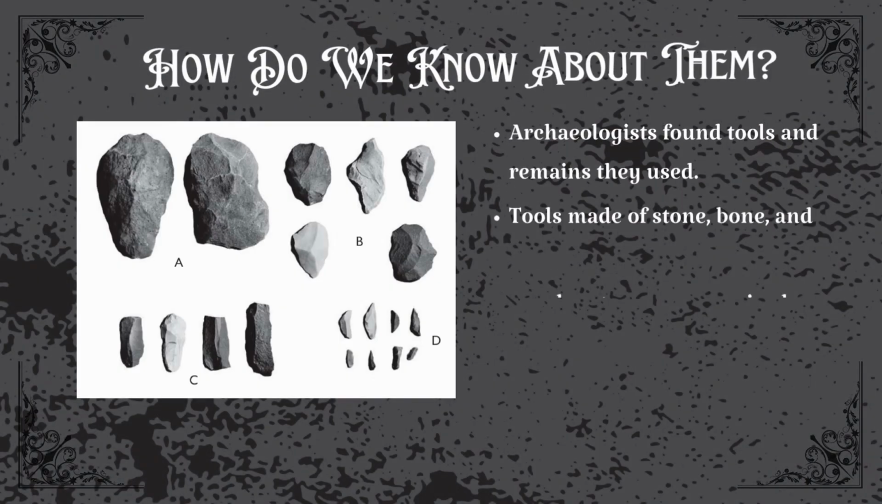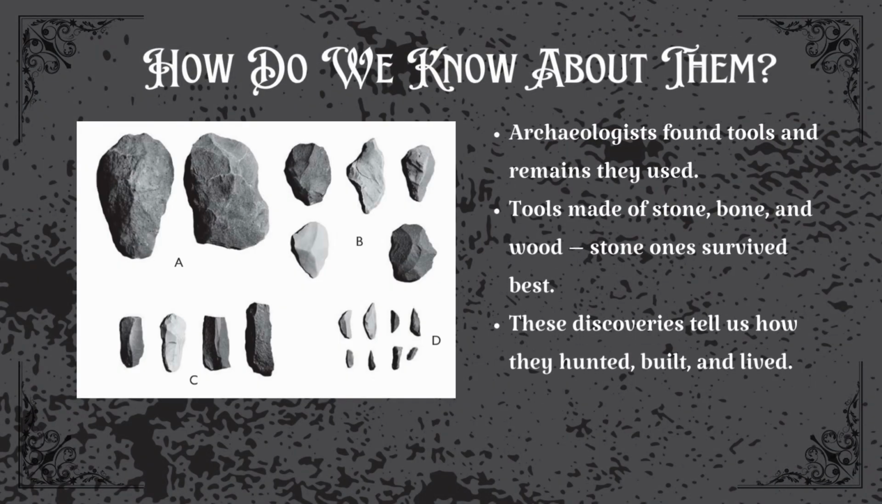How do we know about them? Now you might wonder, how do we even know all this? The answer: archaeologists. They found tools and remains that tell us what life looked like then. Since most tools were made of stone, this time is called the Stone Age. That's why so many prehistoric sites are filled with stone chips and flakes. Other materials like wood or bone decayed, but stone survived, carrying silent evidence across thousands of years.